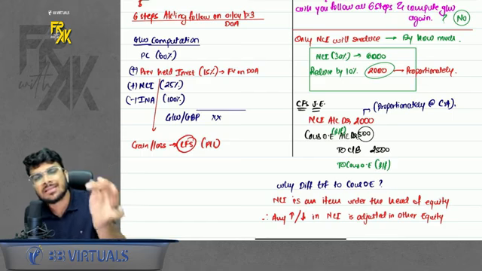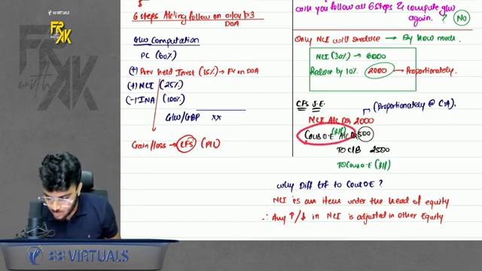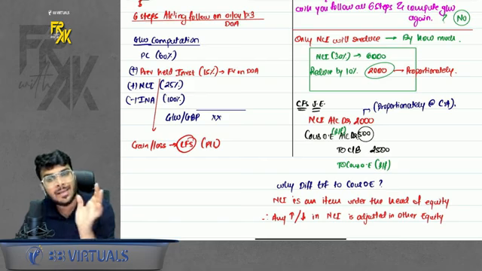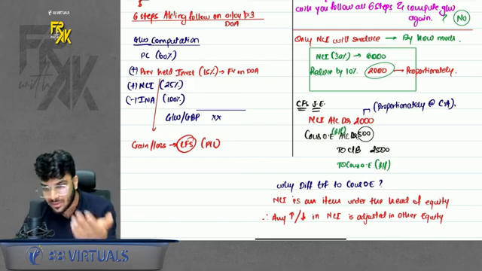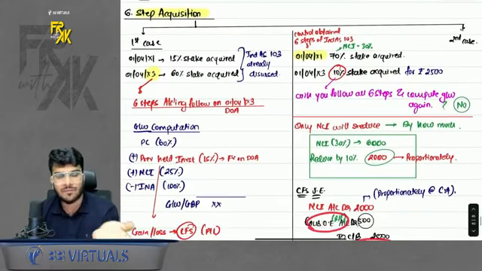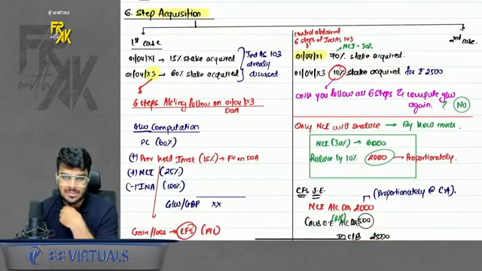Why? To reduce the NCI, you have to debit it. Difference goes to consolidated other equity. Why? Because NCI is an equity item, and if any equity item increases or reduces, the difference goes in consolidated other equity. This is step acquisition. We have so many questions also based on this, but this is the basic concept.